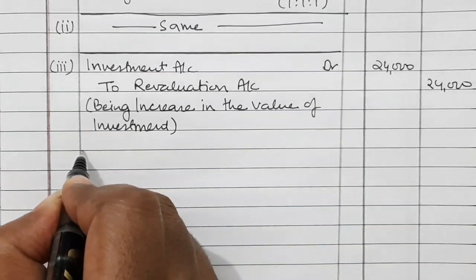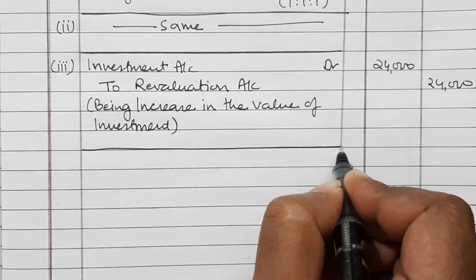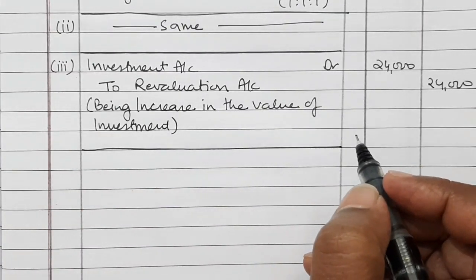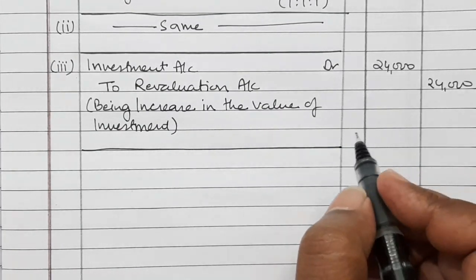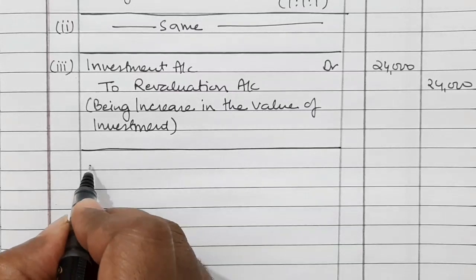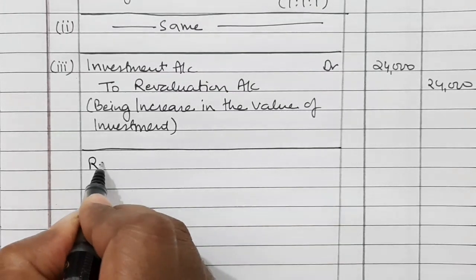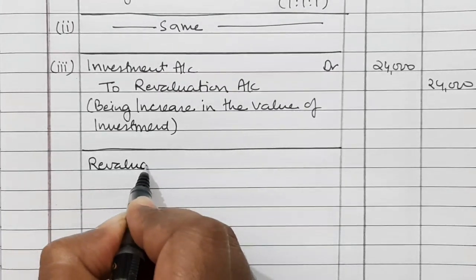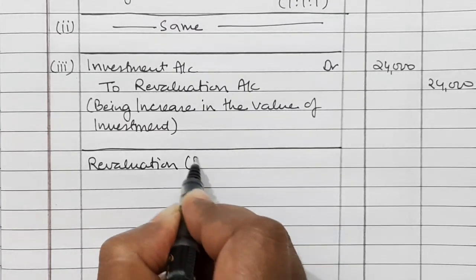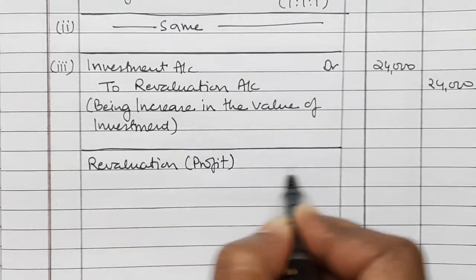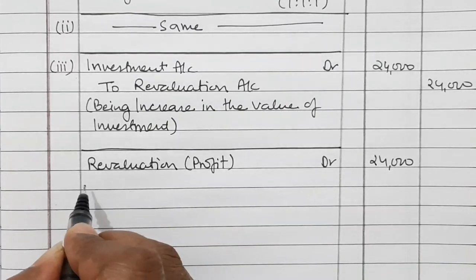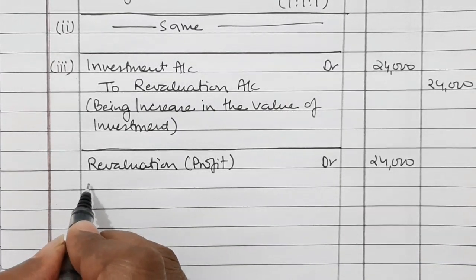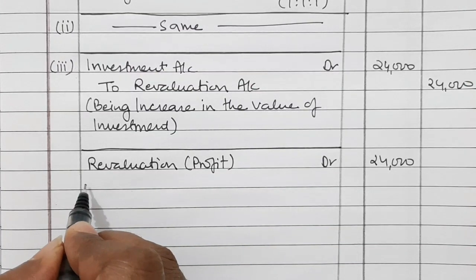So it is a profit to the firm, so it will be transferred to partners' capital account, and at the same time investment fluctuation reserve will also be transferred. So revaluation account debited, this is profit on revaluation for 24,000. At the same time investment fluctuation reserve will also be debited and closed.